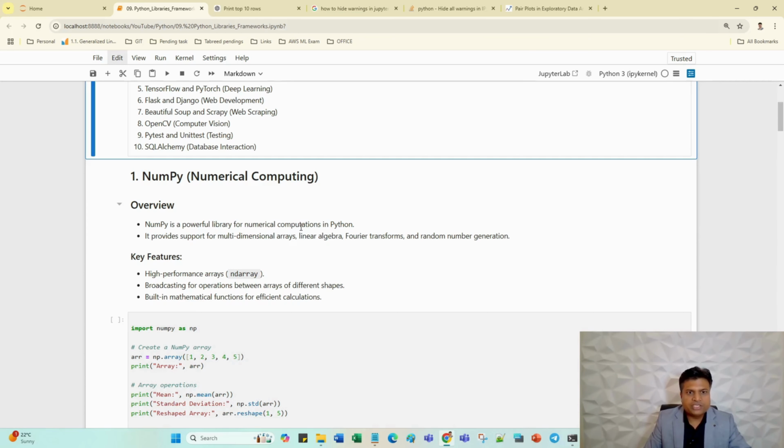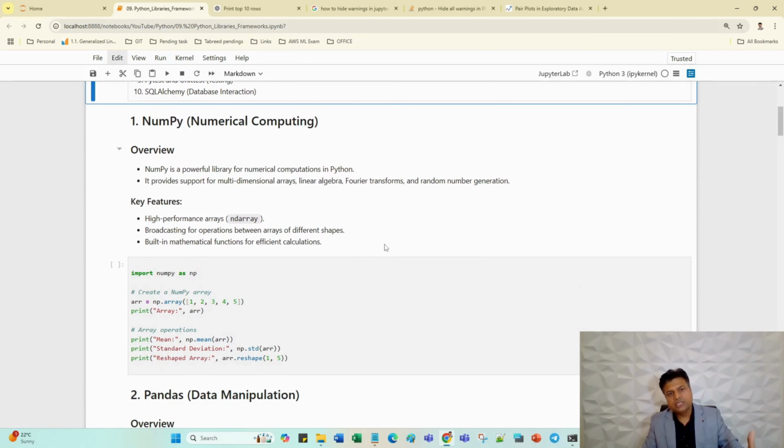Just read the definition: it is for numerical computation in Python. It provides support for multi-dimensional arrays, linear algebra, Fourier transformation and random number generation. So these are the basic features of NumPy. I would like to explain further. Let's suppose we have array, list, set, everything we have read in Python. But NumPy has some advantages.